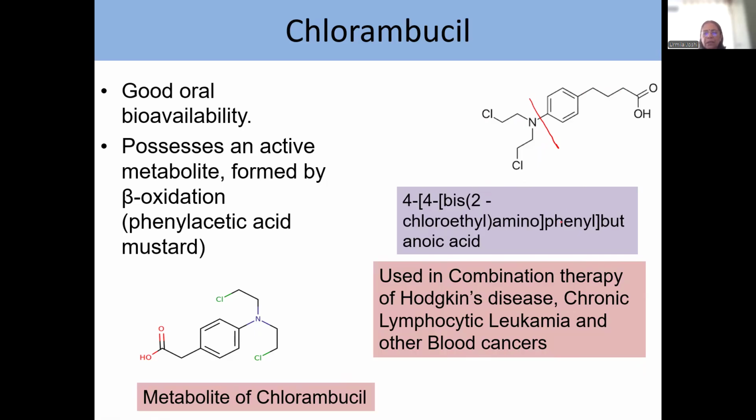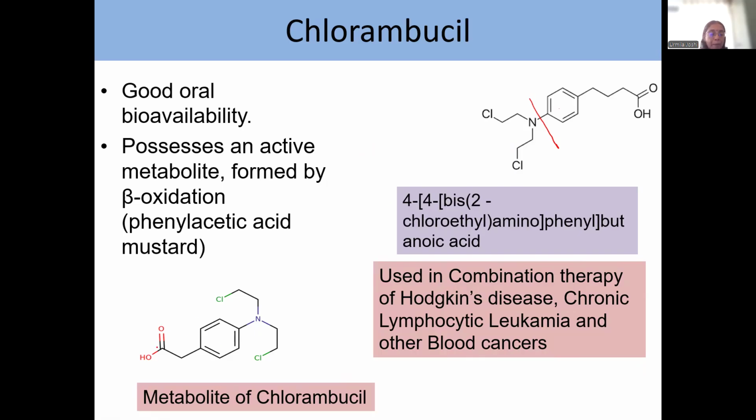So, just have a look. This is butanoic acid. This is named as butanoic acid because acid gets a priority over amine. Okay. Butanoic acid is attached to phenyl. Phenyl is attached to amino. And amino has bis 2-chloroethyl substituent. Bis means twice. 2-chloroethyl substituent twice.